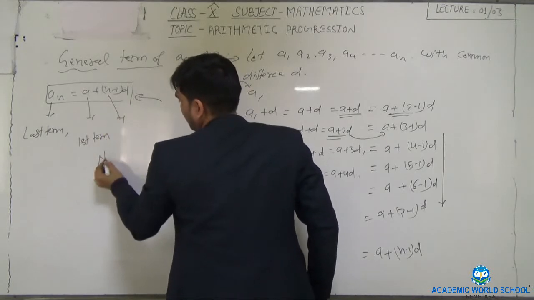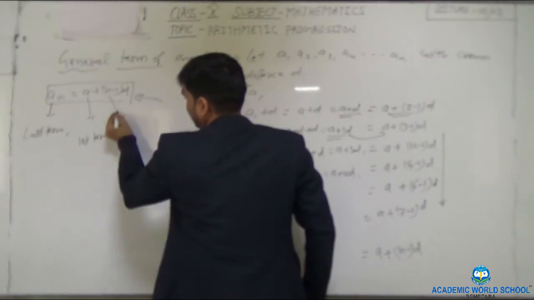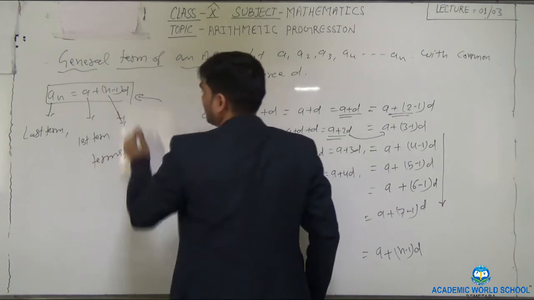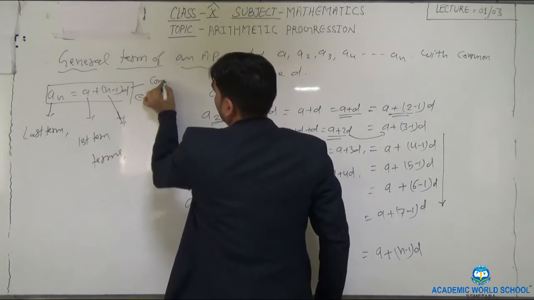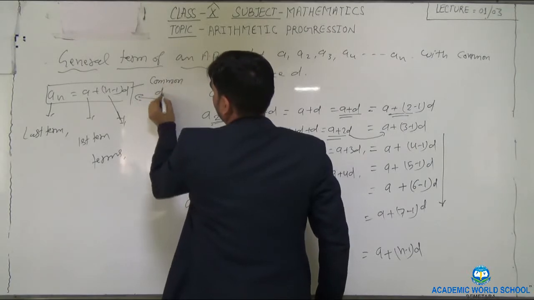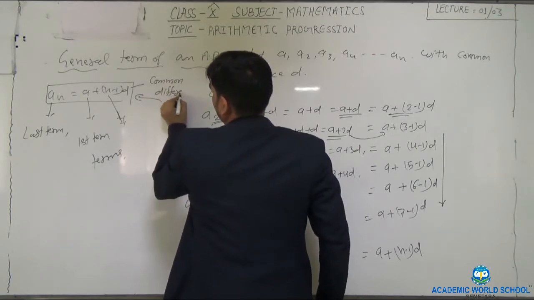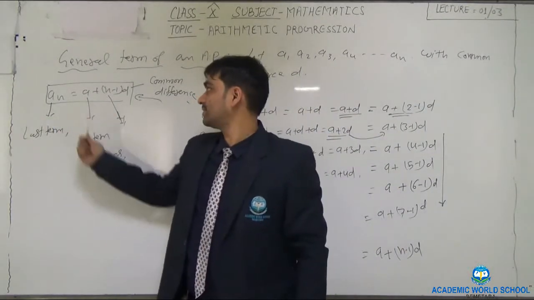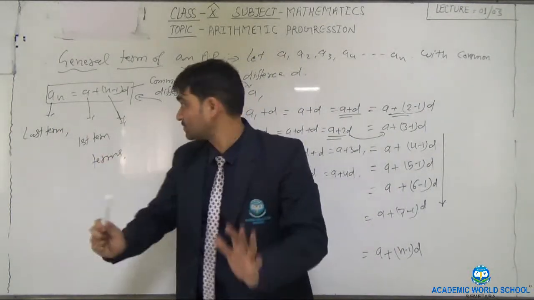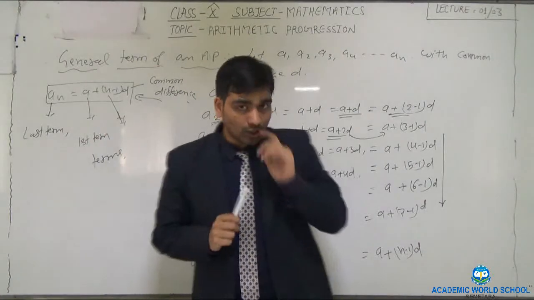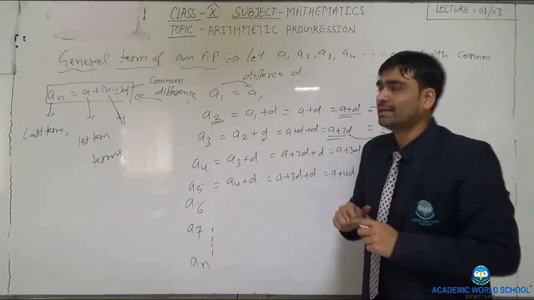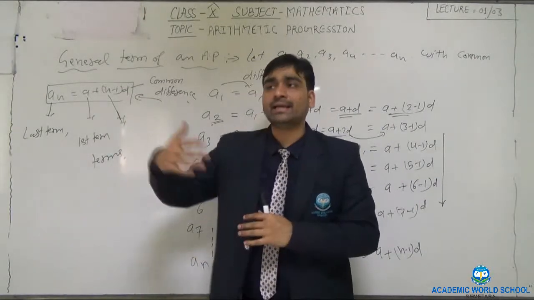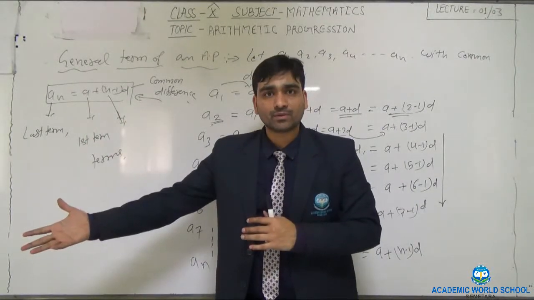N is the number of terms, the particular term, and D is the common difference. Correct. An is the last term, A is the first term, n is the particular term in the AP, and D is the common difference. And the uses of this general term I will explain in my next video.